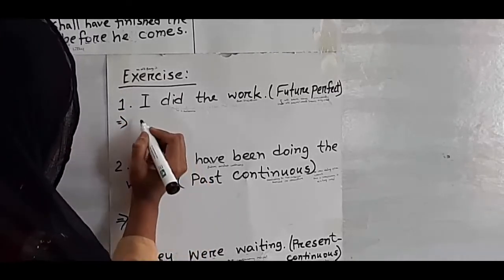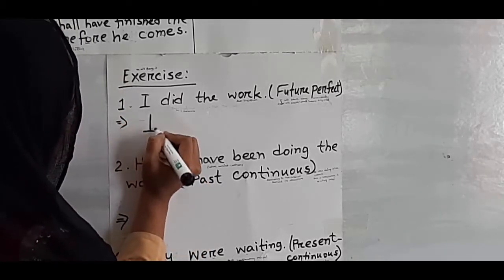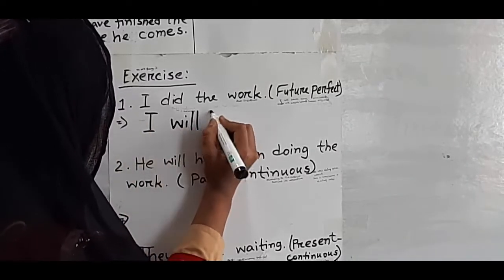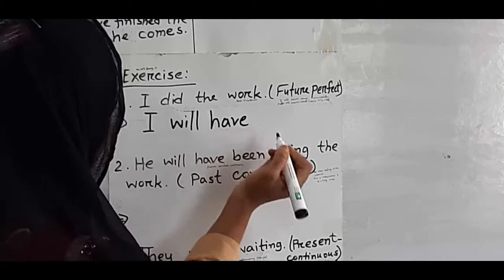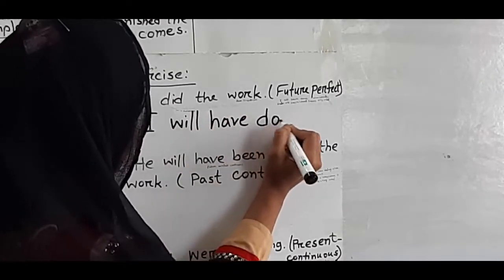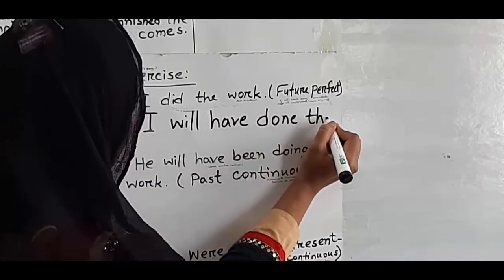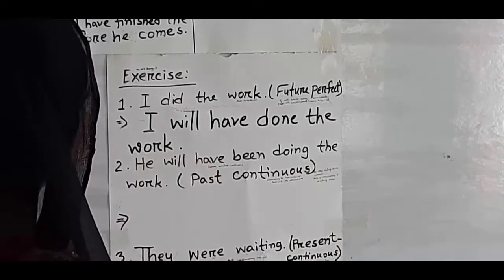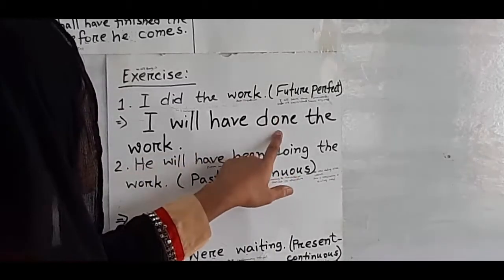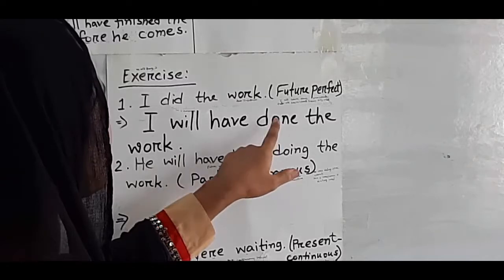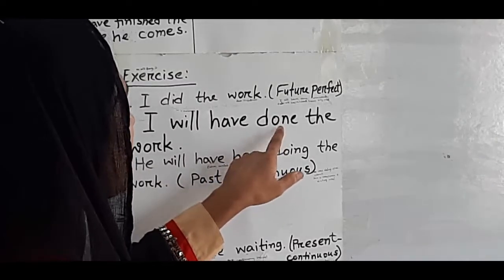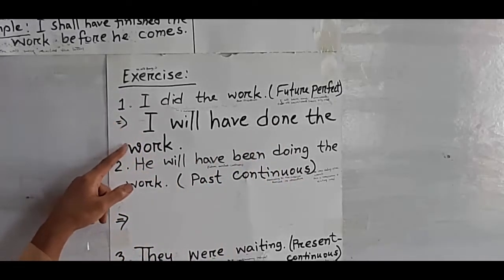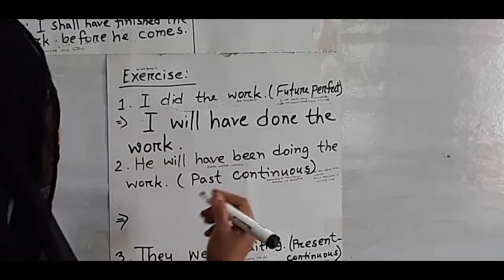Okay, so by this rule we can do this example. Okay, so we can write here, I will have done the work. Look here, verb done, we have written here, it is the past participle form of the verb do. Okay dear students, so the sentence is what? I will have done the work.